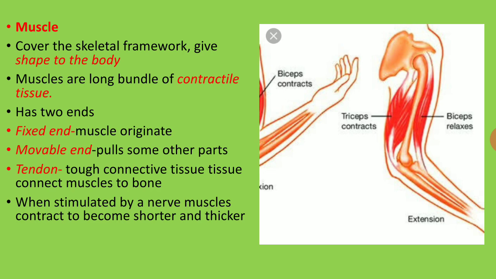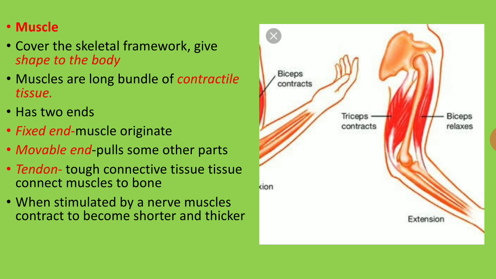For that purpose, additionally, the muscles do the contraction and relaxation process. It is an important function of the muscles, which lets us do work. The muscles present over the skeletal system give shape to the body, and the contraction process is taken care of by the muscles. It means folding our fingers, moving from one place to another, sitting, sleeping, everything. Whatever work we do, we need flexibility, and that flexibility is given by the muscles alone.